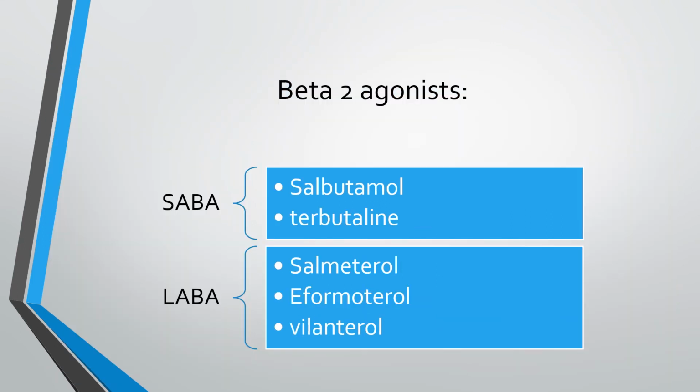Now coming on to the beta-2 agonists, these can be short acting and long acting. By short acting, we mean that their effect starts immediately, within 1 to 2 minutes after giving them, and they reach their peak effect within 10 to 20 minutes. So these are very effective for acute asthma attacks. Short-acting drugs include salbutamol and terbutaline. And the long-acting drugs include salmeterol, formoterol, and vilanterol.